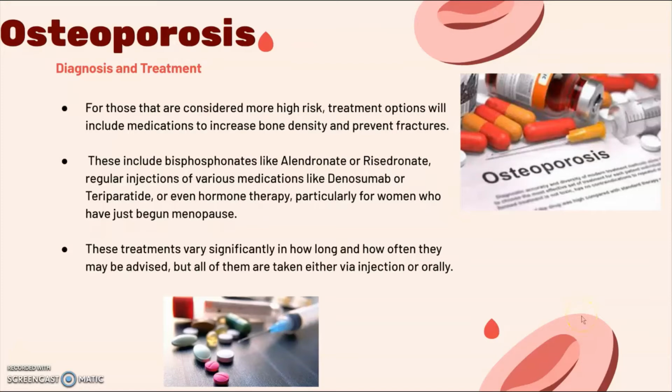However, for patients that are considered higher risk, there are some medications that may be prescribed either orally or intravenously. Some of these medications include bisphosphonates like alendronate or risedronate. And these bisphosphonates work by slowing down the osteoclasts in the bone and thereby slowing down bone loss and allowing the osteoblasts to work more effectively to kind of rebuild that bone density and prevent fractures.